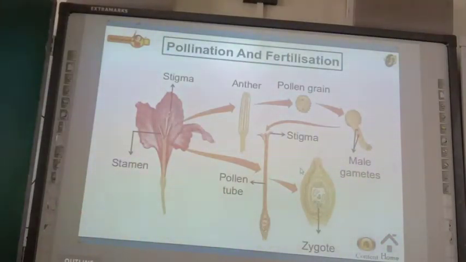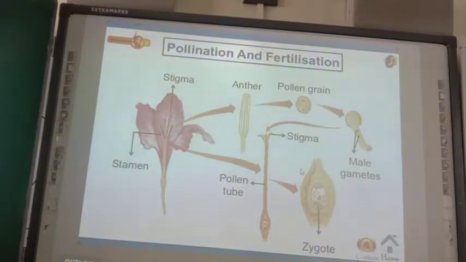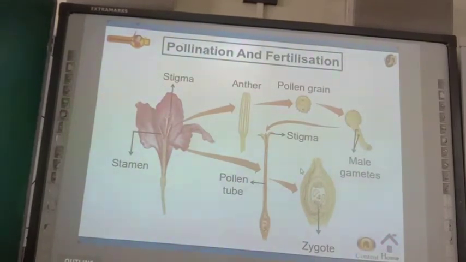Flowers are the most beautiful part of the plant. Sexual reproduction: the processes of pollination and fertilization in plants can be depicted with the help of this diagram. The anther produces pollen grain that, by the process of pollination, reaches the compatible stigma. The pollen grain germinates and gives rise to a pollen tube. The pollen tube reaches the ovule and fertilizes the egg. After fertilization, a zygote is formed. Now let us see the process of pollination and fertilization in plants with the help of this animation.